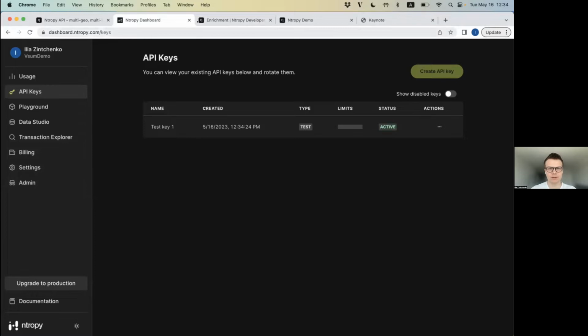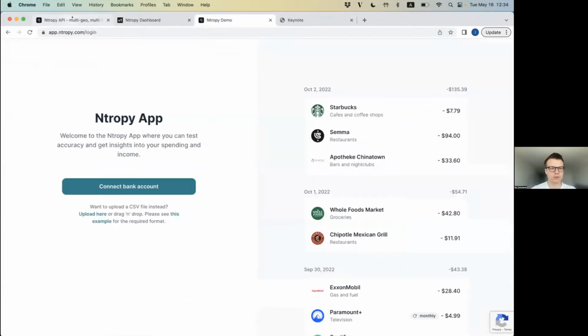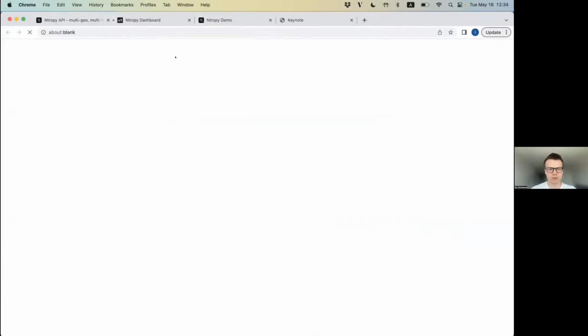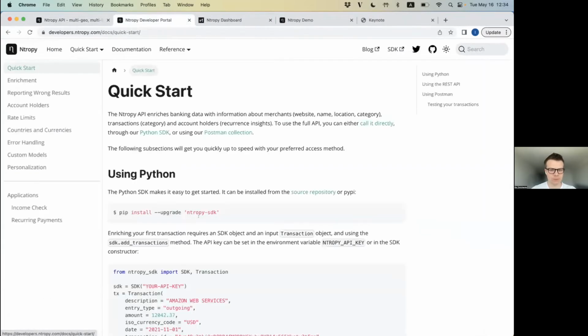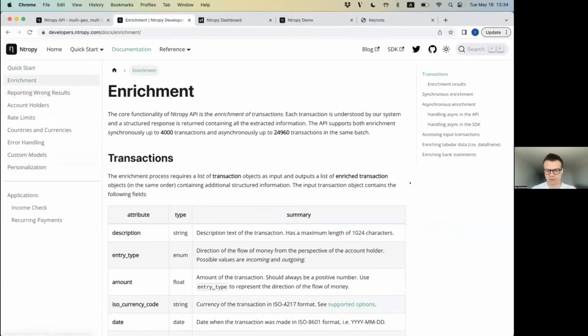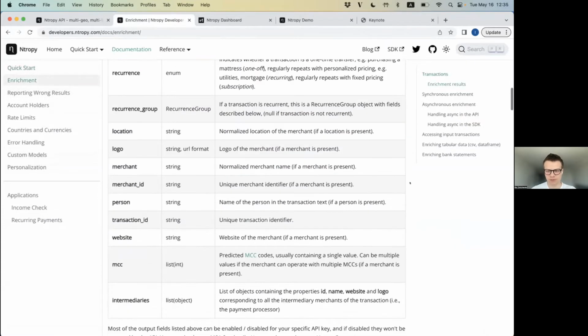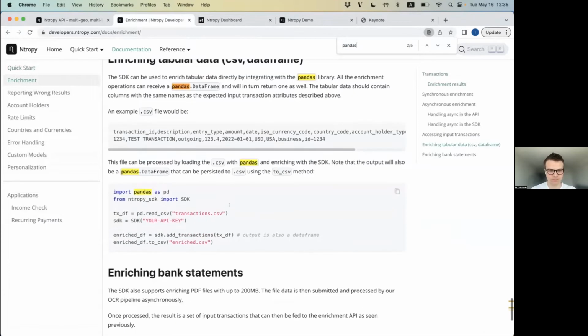Then let's go to our docs, which we can just start from our webpage: go to developers, quick start. Let's search for pandas.